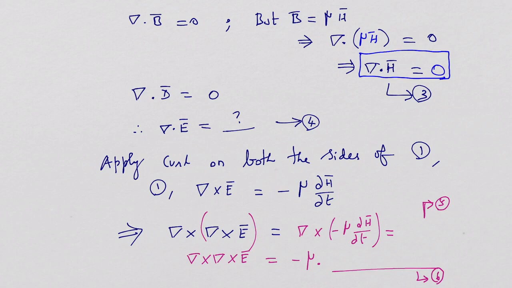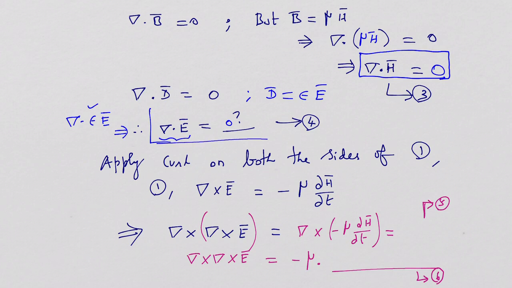Similarly, del dot D is equal to 0 is one of the Maxwell's equations, but we know D is equal to epsilon into E. So obviously del dot D becomes del dot epsilon into E. Because epsilon is a scalar, this can be written as del dot E is equal to 0. It's also one of the important relationships that we must remember for the derivation of wave equations. Keep all these equations ready.